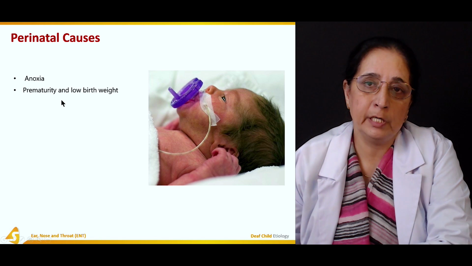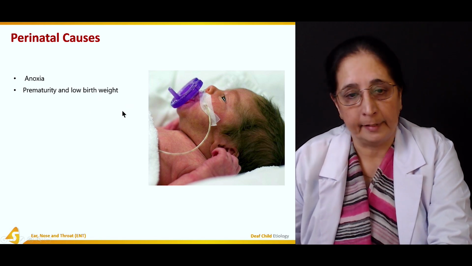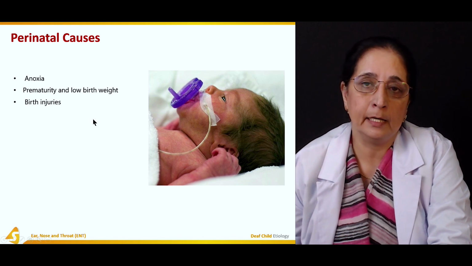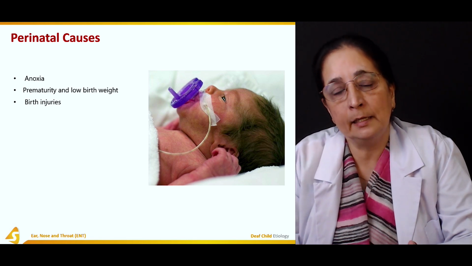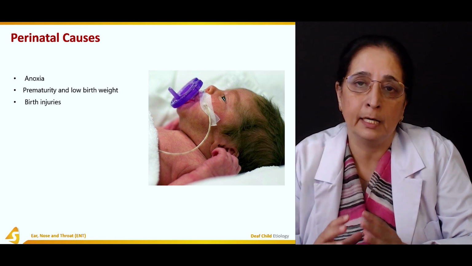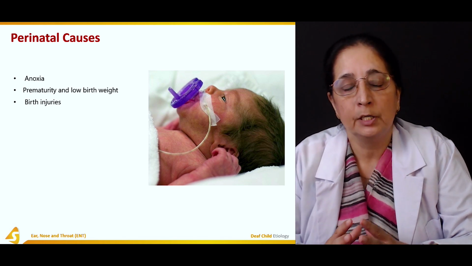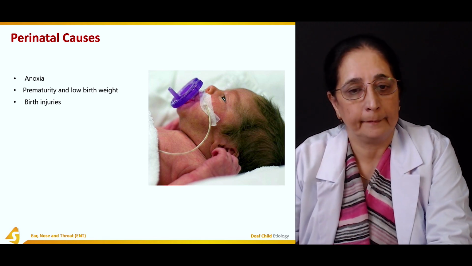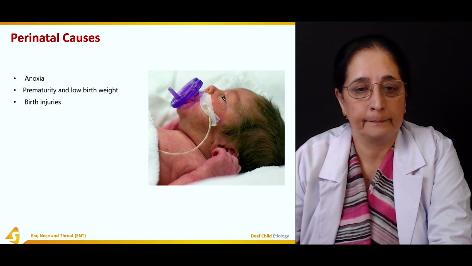Then prematurity and low birth weight infants can have deafness. Birth injuries can cause deafness. Any birth injury, especially if it's an assisted labor or assisted delivery, where the use of clamps can cause injuries during the birth, can cause deafness. Neonatal jaundice also can cause deafness.